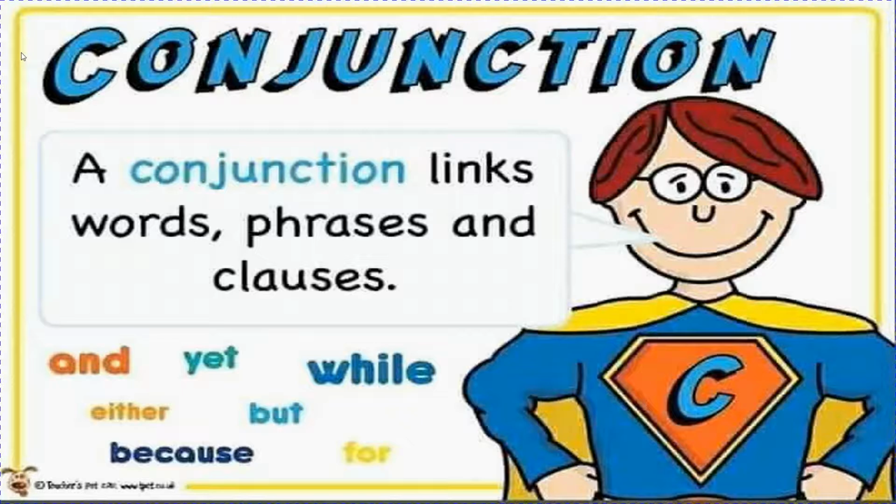Suppose we are saying, Sita is a girl, and Priya is a girl. So can you add these two sentences? When we talk about similar things, we add and, like Sita and Priya are girls. But when we are talking about opposite things, like Sita is a tall girl and Priya is a short girl, they are opposite sentences, so we will use but there. Like Sita is tall but Priya is short.